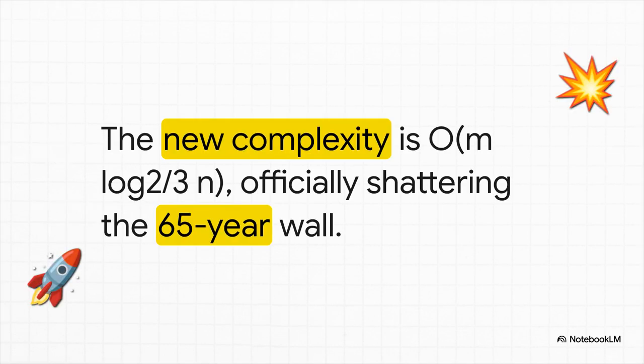And boom, here is the ultimate result. The new speed limit: O of m log to the 2/3 n. Because they successfully bypassed the need to maintain a fully sorted priority queue at all times, that old n log n barrier is just gone. This new time complexity officially shatters the 65-year-old bottleneck, running significantly faster on sparse graphs than Dijkstra's algorithm ever could.